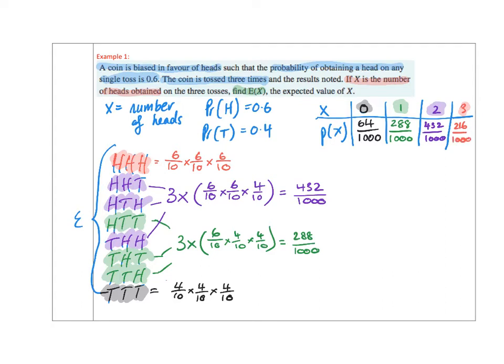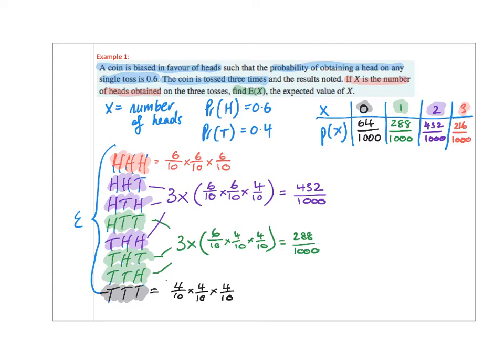I could check my answers at this point by making sure that my numerator adds up to 1000. 64 plus 288 plus 432 plus 216. You can check it yourselves, but it does indeed add up to 1000. So I know my P of x adds up to 1. Now all of this work hasn't actually had me make any progress on finding E of x. It's just given me the tools with which I can do that. It's given me what I need, which is the probability distribution table.